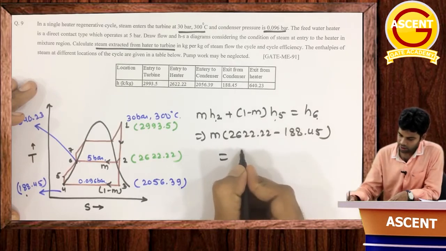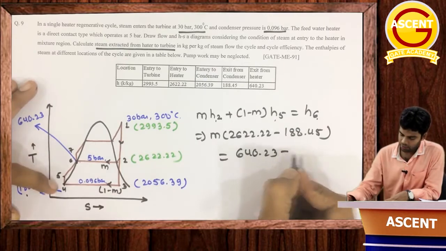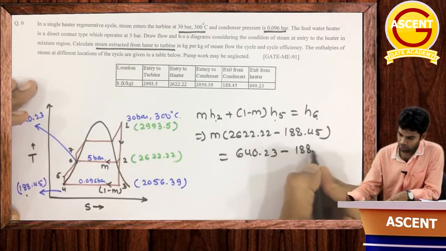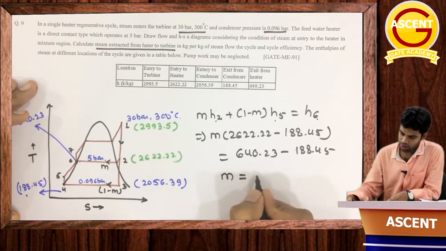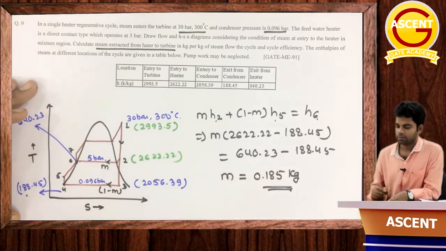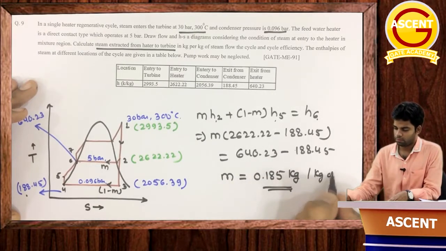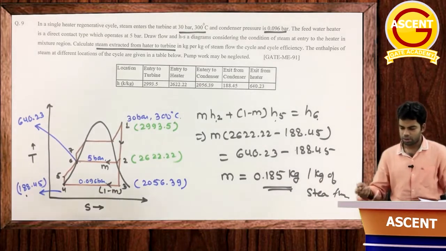What is H6 here? 640.23 minus H5, which is H4, 188.45. So from here, this mass which is flowing is 0.185 kg per kg of steam flow. Getting this now? Okay, so this is how you can determine the mass.